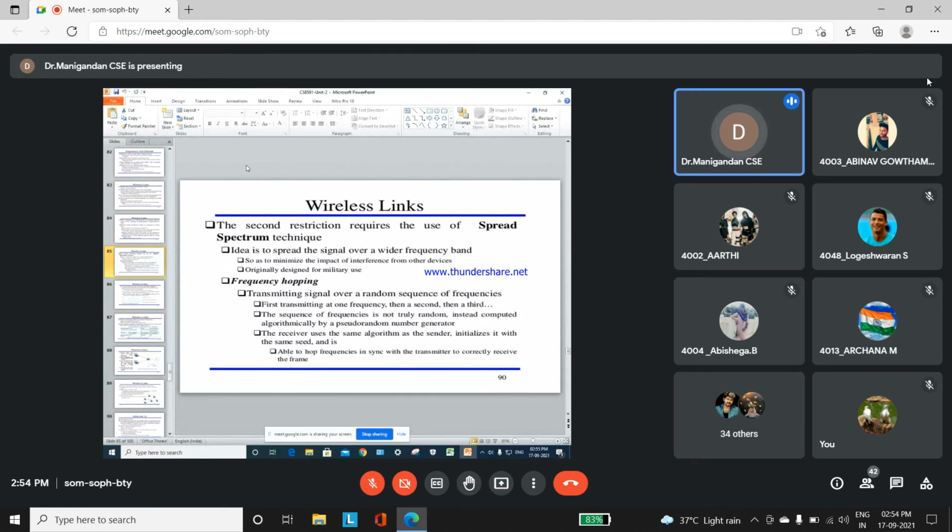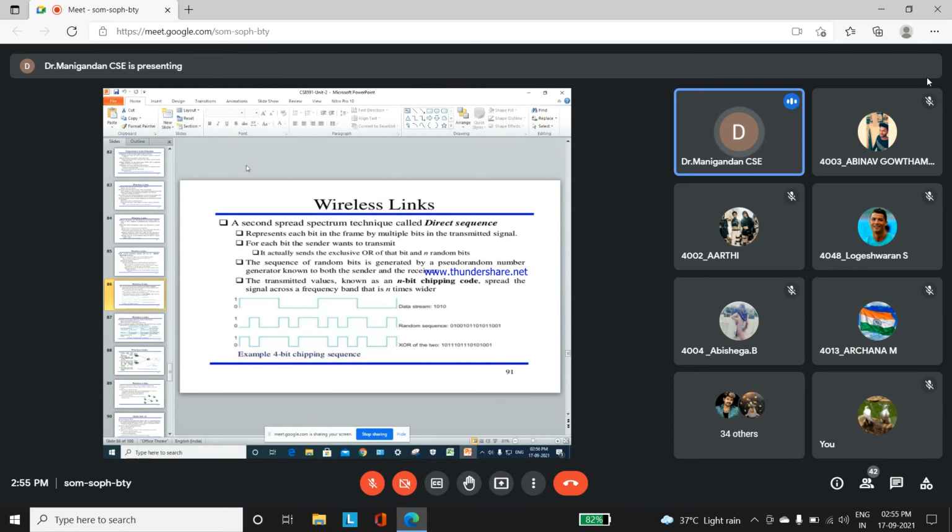The sequence of frequency is not truly random, instead it is computed by an algorithm, a pseudo random number generator. The receiver uses the same algorithm as the sender and initiates it with the same seed, so we are able to transmit and correctly receive the frame. The particular sender has transmitted the data using the hop sequence. Based upon that hop only the data can be received by the receiver. See the next diagram, how the data will be transmitted hop by hop.